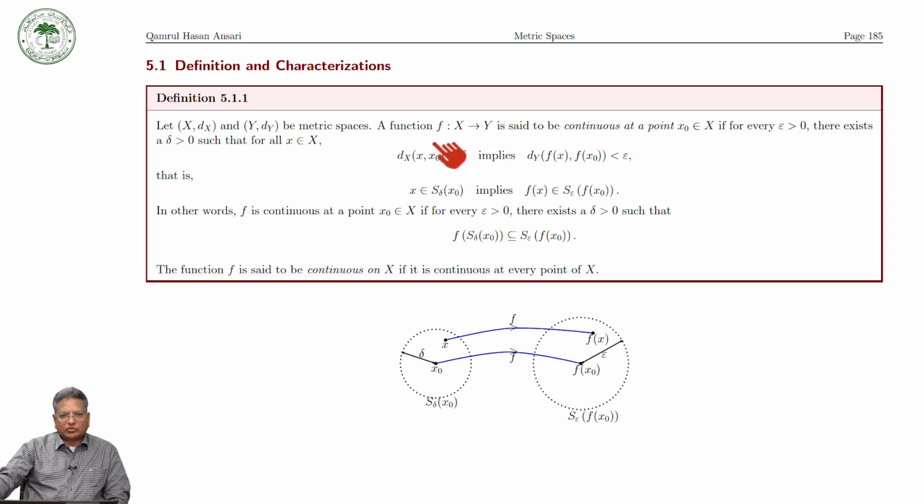And this condition is equivalent to saying that whenever x lies in the open ball with center at x naught and radius delta, the image f of x lies in the open ball with center f of x naught and radius epsilon. So that was the definition of a continuous function.